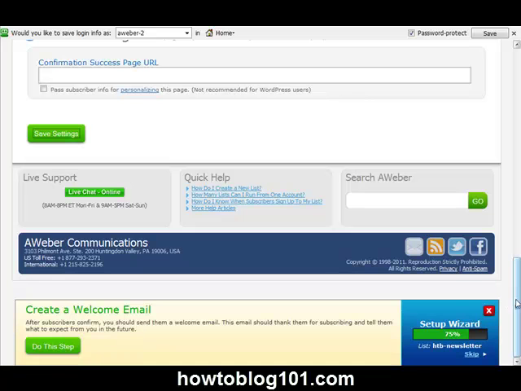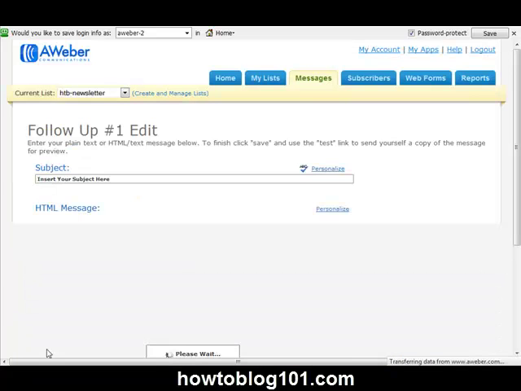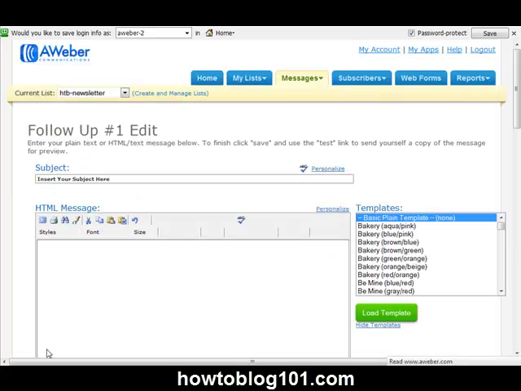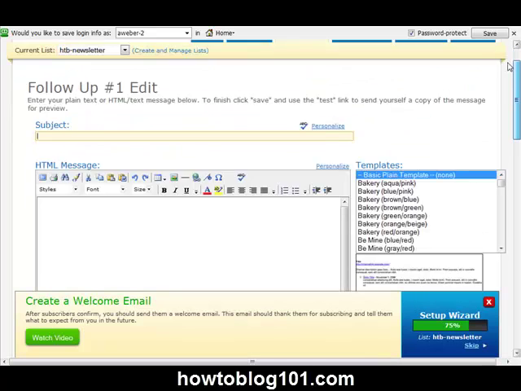Once you've done this a few times, you'll already know exactly what to do and you won't need to be reminded of what your next step is. But I just wanted to leave this up so that you can see that it's actually telling you what you need to do next. So on this next step, it says we need to create a welcome email. So I'm going to click on do this step. And that's going to send me to the place where I can now create my welcome email.